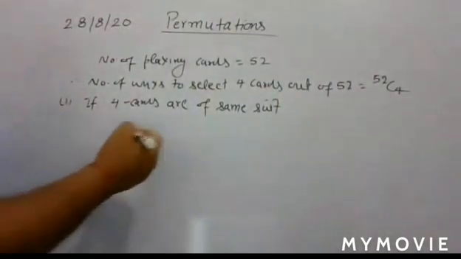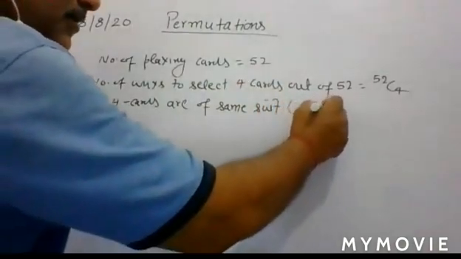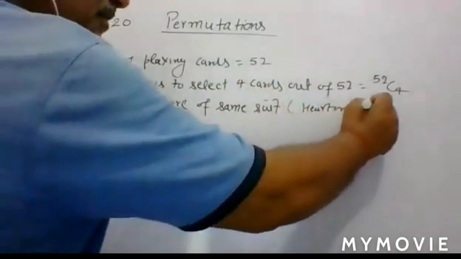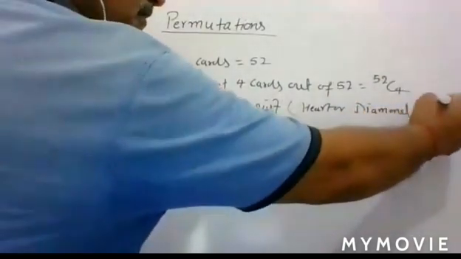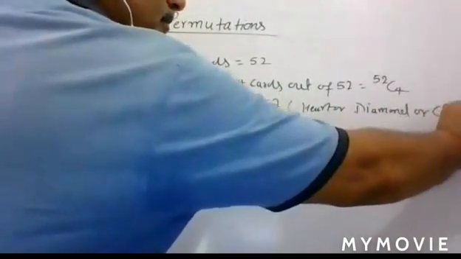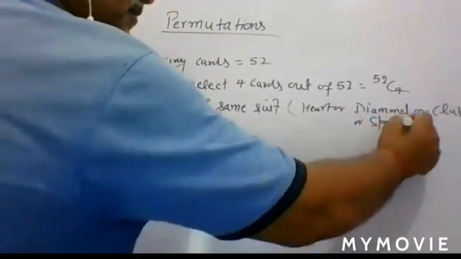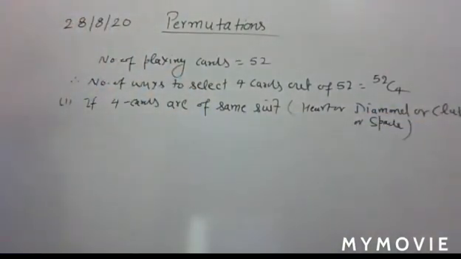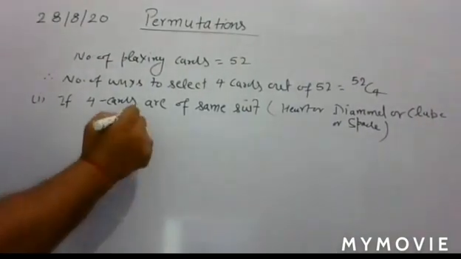So how many same suits are there here? Either heart, or diamond, or club, or spade. These are the 4 suits, so here you have 4 cases.